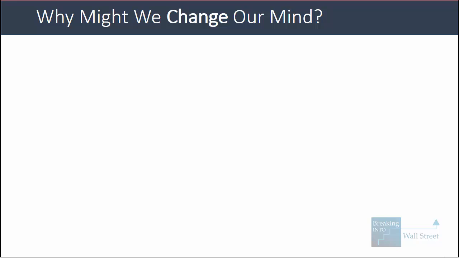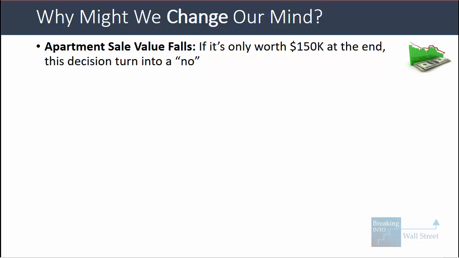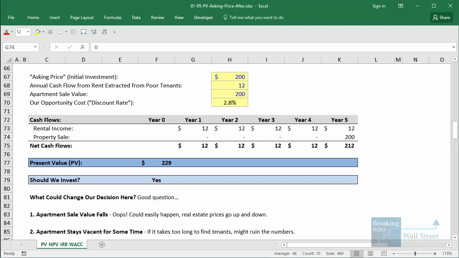Now, you might be wondering about what might cause us to change our minds in this case and say that we should not invest in this apartment. First off, if the apartment's sale value falls, that will often cause us to change our minds. So let's say that we can only sell it for $150,000. Now the present value is $186,000, so it is an easy no decision.